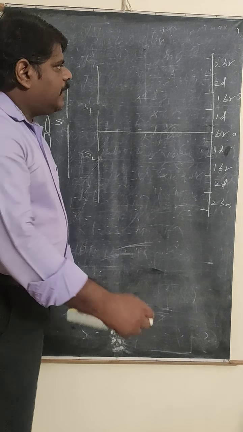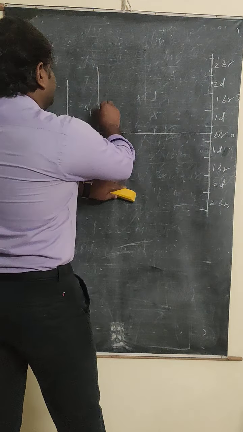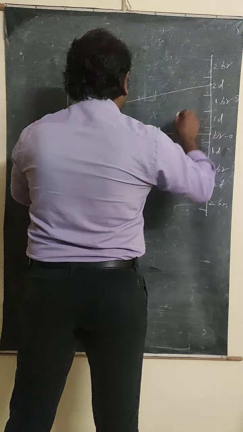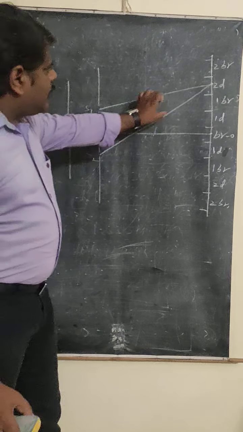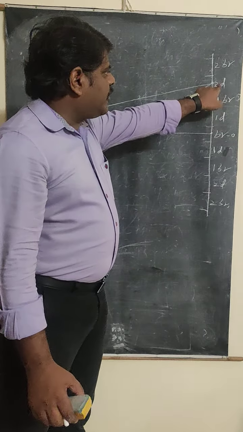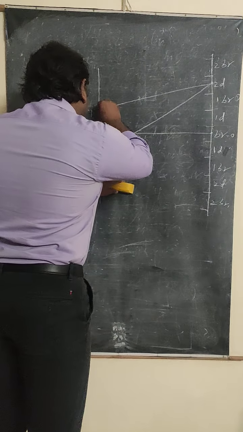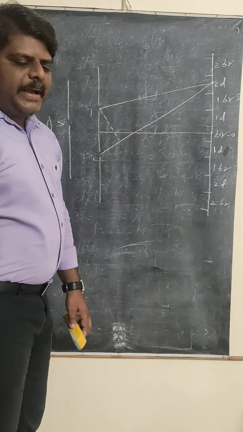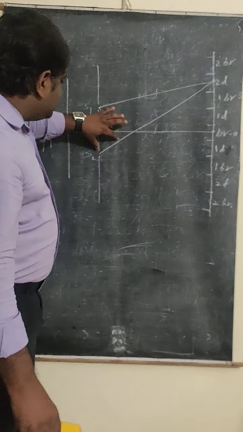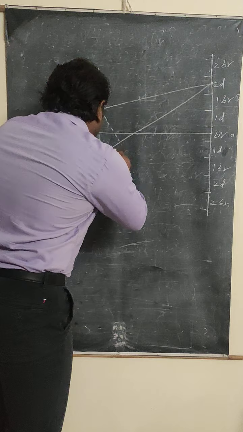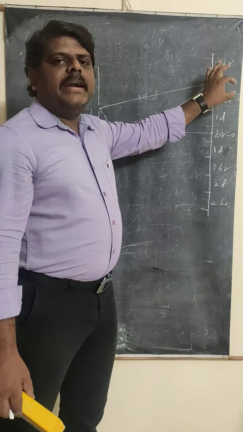And at any point you want to find out the interference pattern, for example at this point, the light coming from S1 is going to reach the point, and the light coming from S2 is also going to reach the point. So two light waves reach this point, and here you get a dark band. Who is responsible for that? The path difference and the phase difference, because the path difference produces the phase difference, and the phase difference produces the path difference. This path difference can be represented by delta x. So this delta x will decide whether we get the dark band or the bright band.